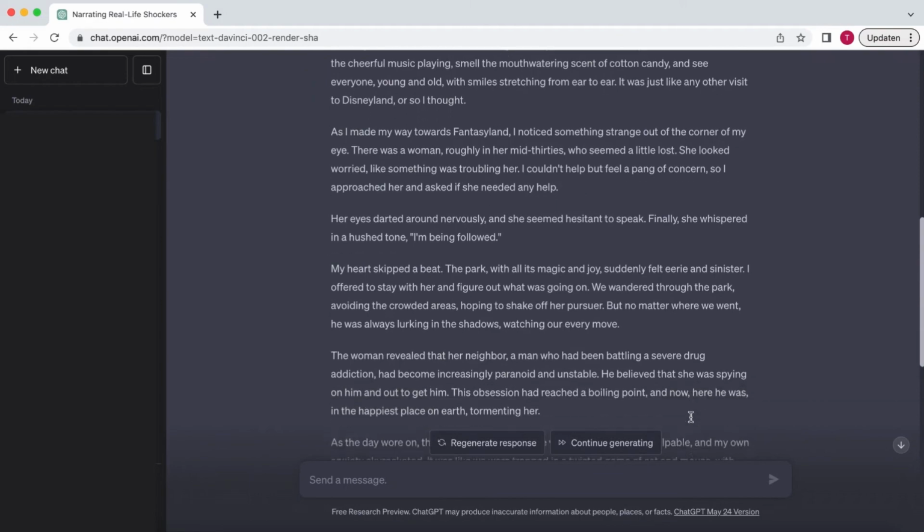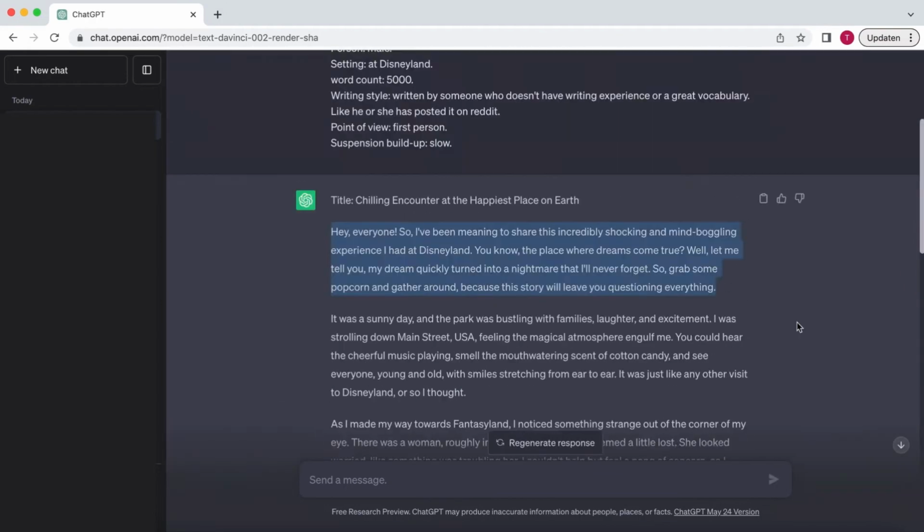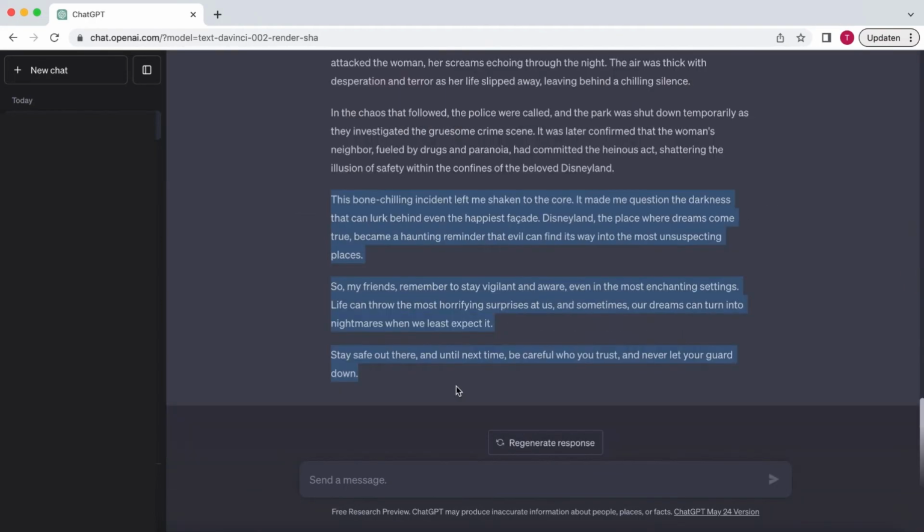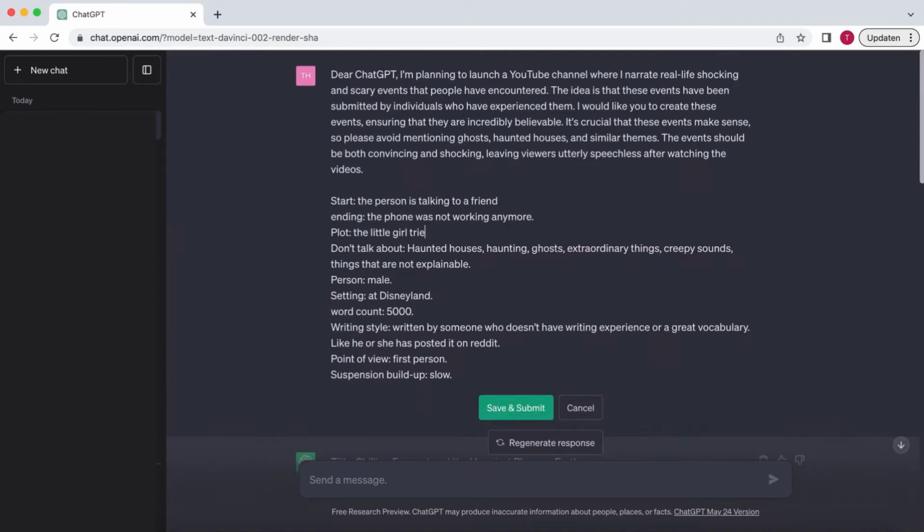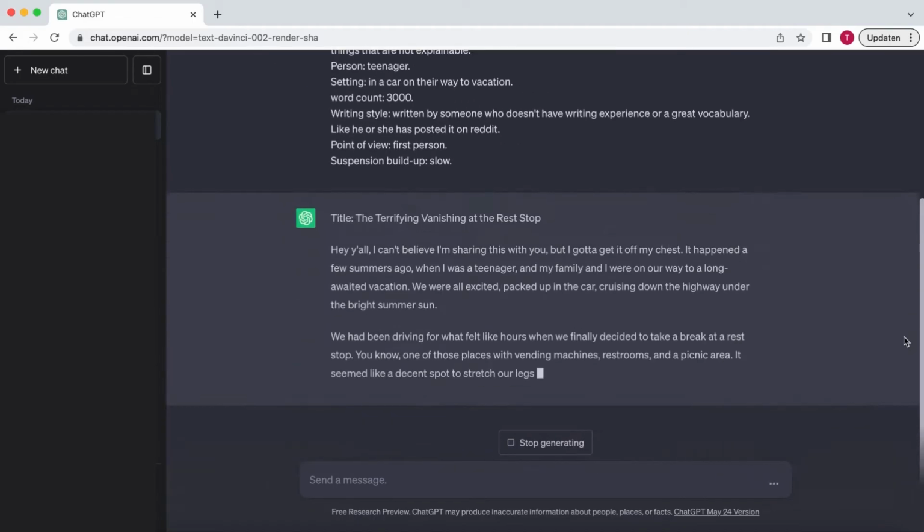As you can see, it's not perfect. Mostly, the first and last paragraphs don't really add value to the story, so you can leave those out. By simply changing the values, you can generate completely different stories with different feels.